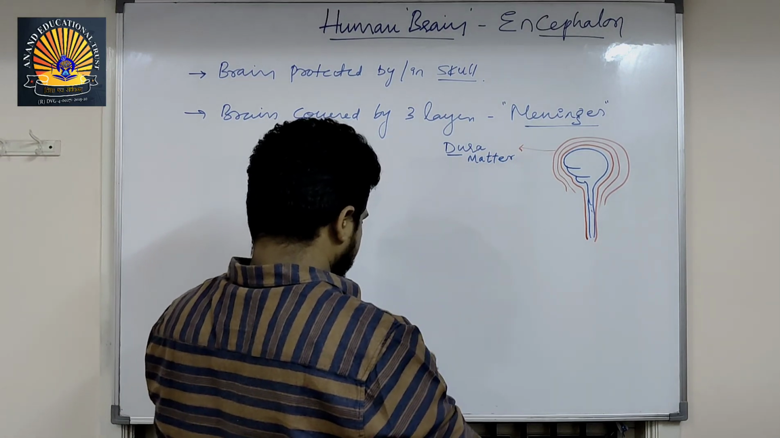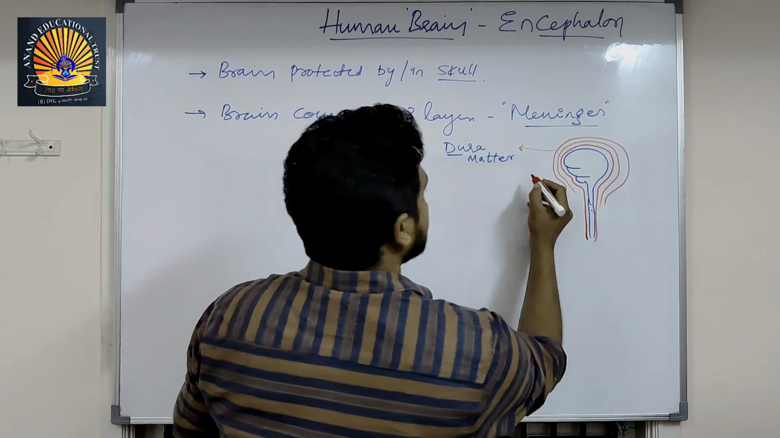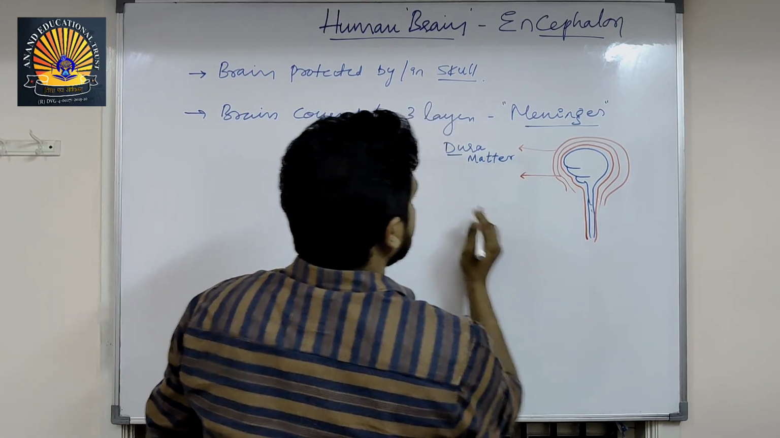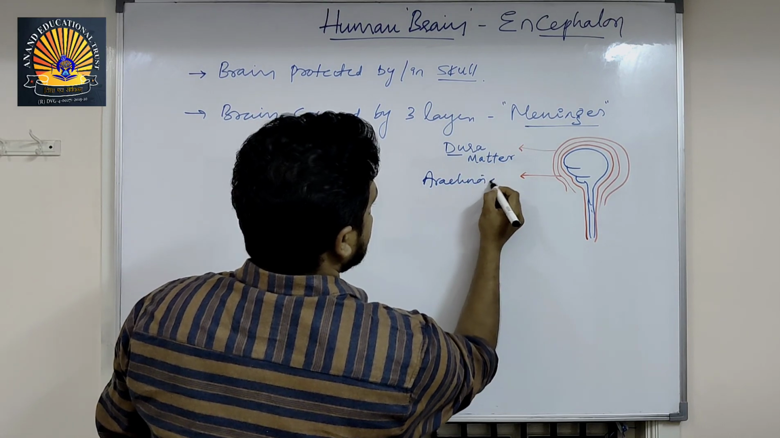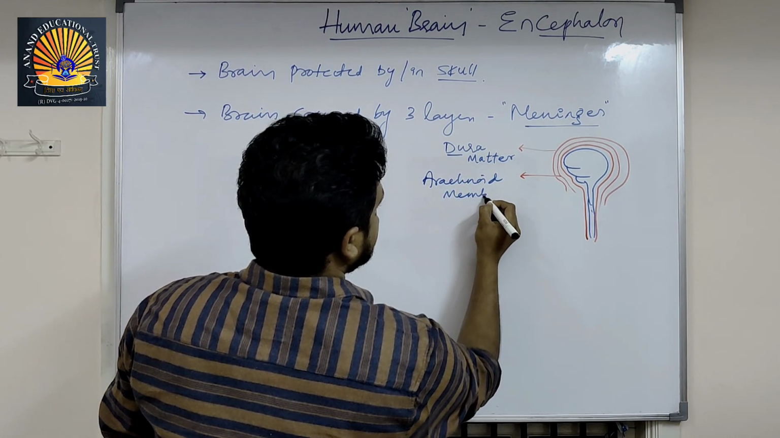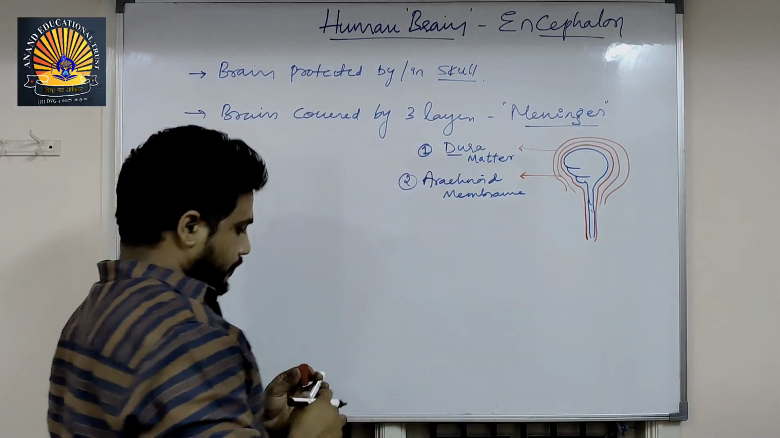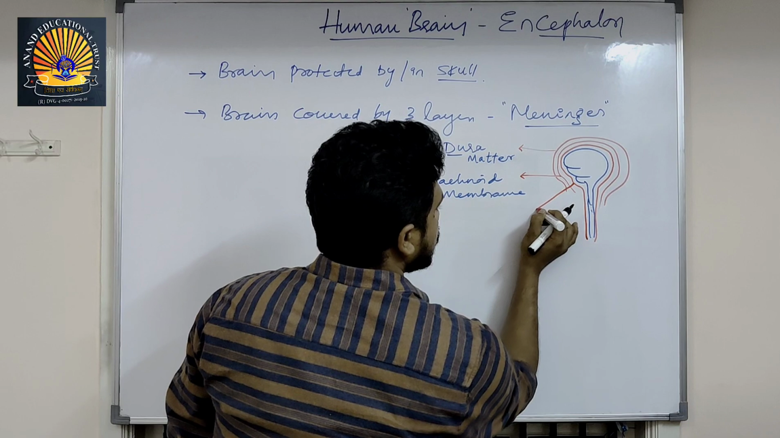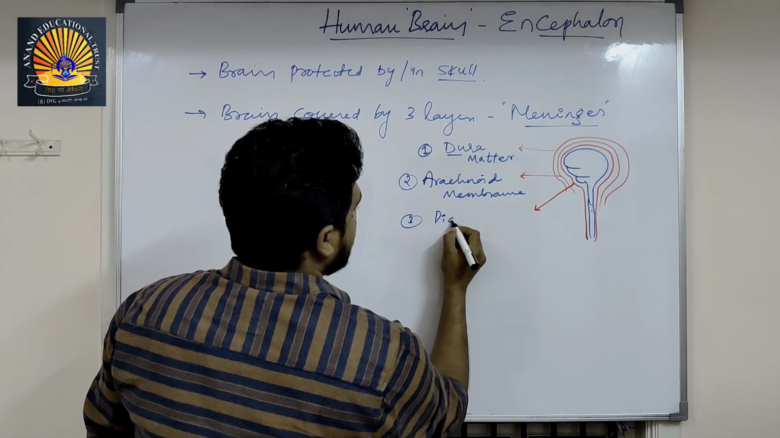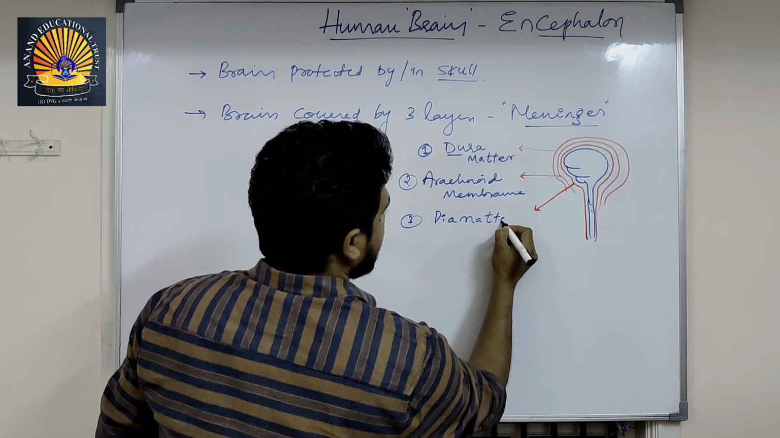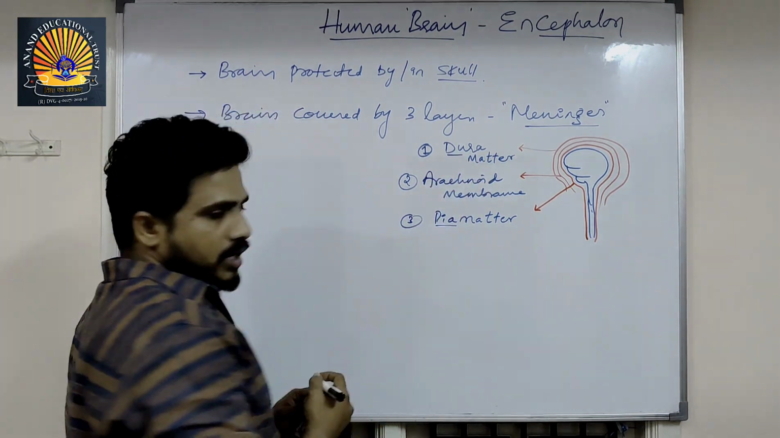And the middle layer is the arachnoid membrane. We can call it the second layer and this is the first layer. The innermost layer, which is closer to the brain, the third one, is the pia mater. Again, mater means mother, a protective part. Pia means soft. Dura means hard.